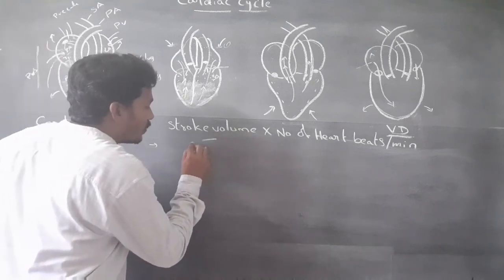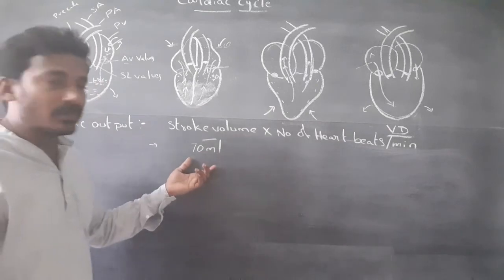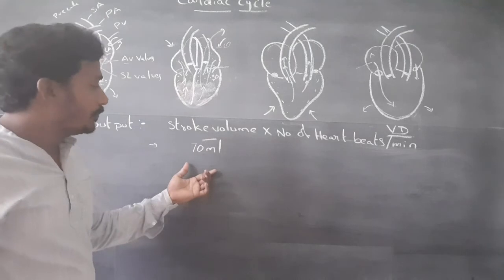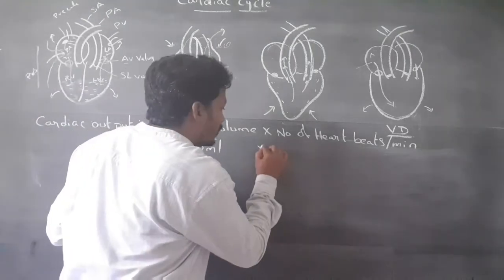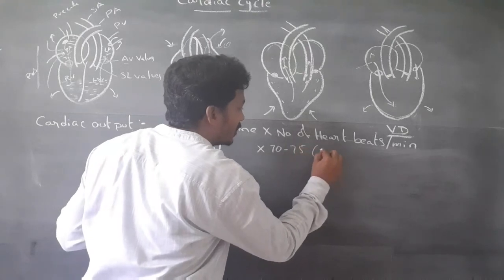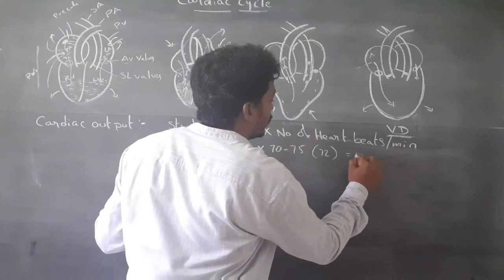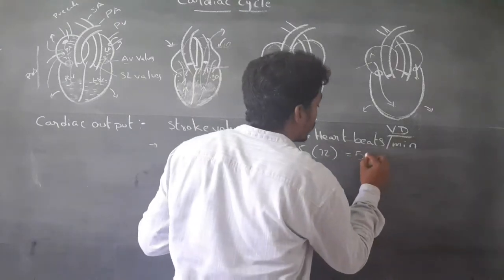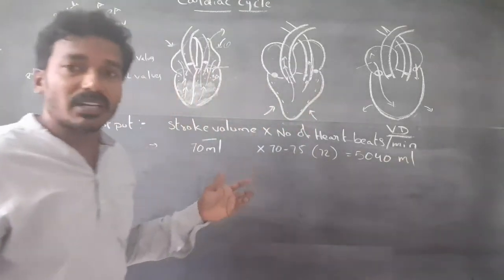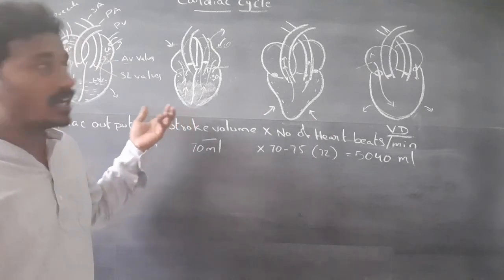Generally, stroke volume is 70 ml. An average of 70 ml of blood is pumped out by each ventricle. The number of heartbeats is 70 to 75, average 72, and it is multiplied. On average, 5 liters of blood circulate per minute.